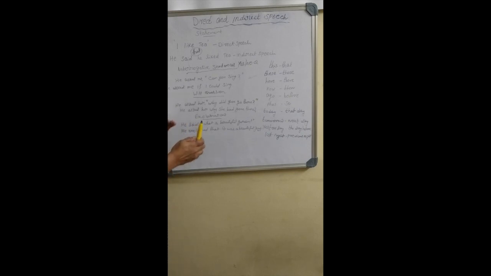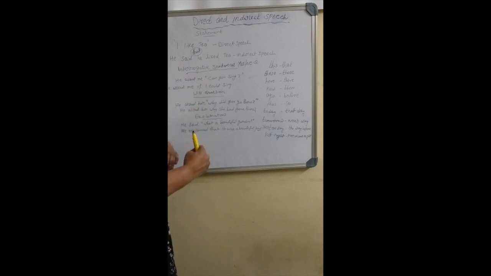Next, I have given one exclamation. He said, "What a beautiful garden!" How can we change these exclamatory sentences into indirect speech, reported speech? He exclaimed that it was a beautiful garden.